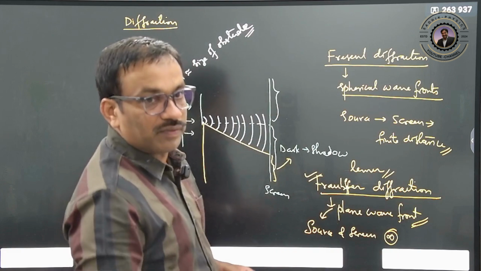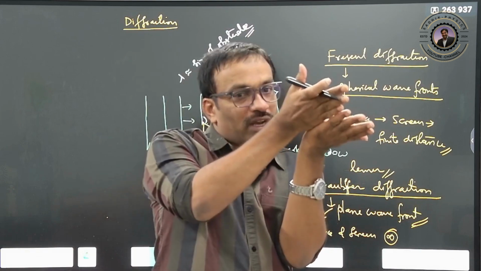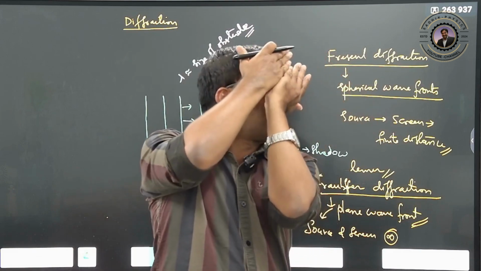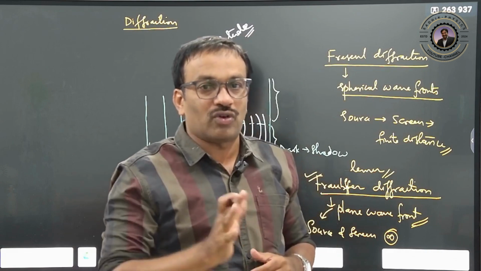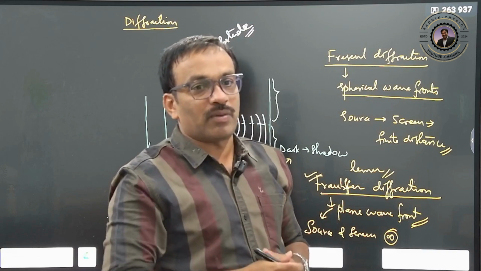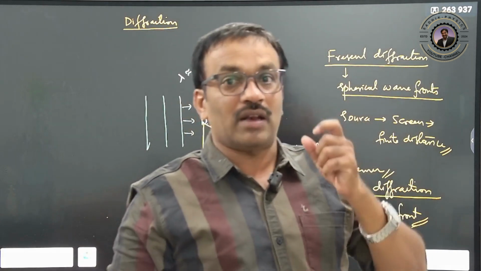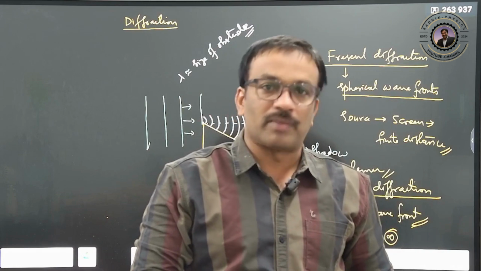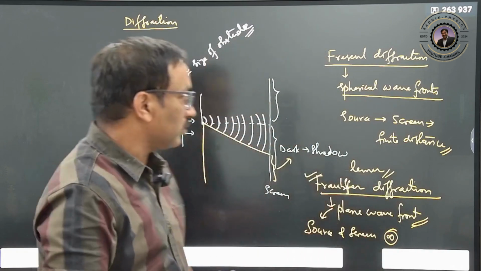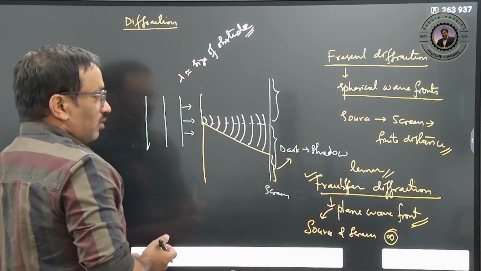Handle it carefully. Join the blades, then see the light through the gap, not sunlight, don't use that. Use only this bulb, then you will be able to see the diffraction phenomenon. There will be a central maxima, then afterwards a fringe pattern you are able to observe. Clear? Why that fringe pattern takes place, let us see.